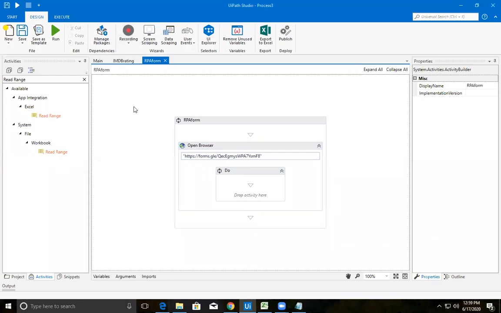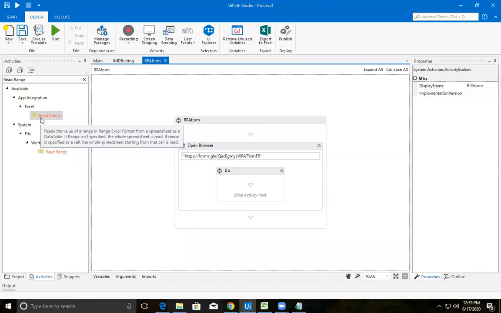Now, this read range comes under two categories. One is under Excel and one is under workbook. What is the difference between these both? This read range activity will work automatically if your system has Microsoft Excel installed. If your system has Microsoft Excel installed, the read range activity which comes under the category of Excel will work.